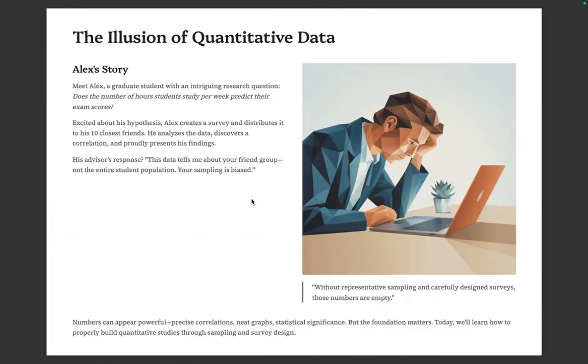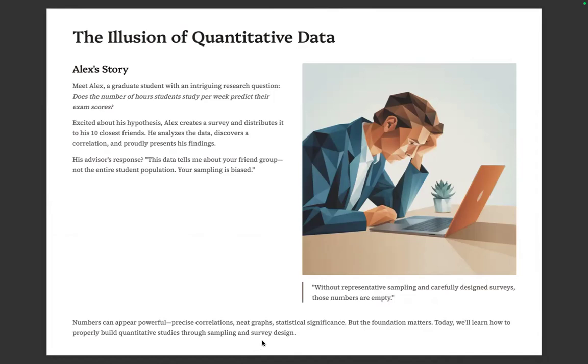His advisor's response to this one is quite intriguing. This data tells me about your friends group, not the entire population. Your sampling is biased. Numbers can appear powerful, precise correlations, neat graphs, statistical significance, but the foundation matters.